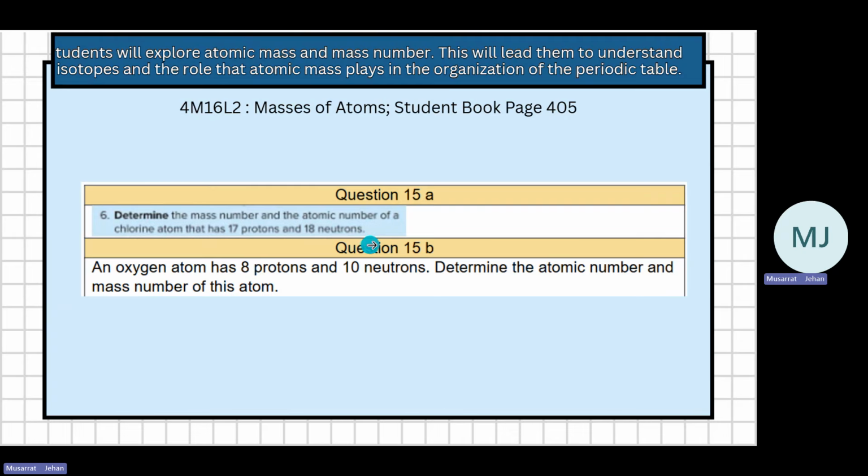Add them, 35. Oxygen atom has 8 protons, 10 neutrons. What is its atomic number? Since 8 protons, atomic number will be 8. What is the mass number? 8 plus 10, 18. So mass number is protons plus neutrons, and atomic number is only protons. Here, what is the atomic number? 17.